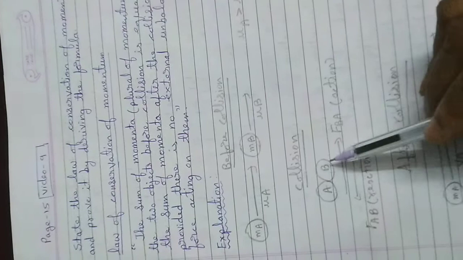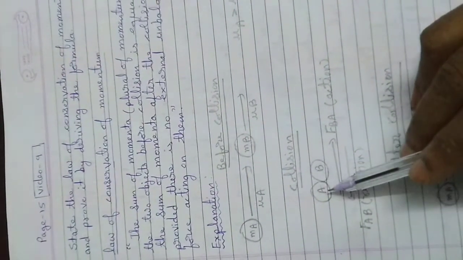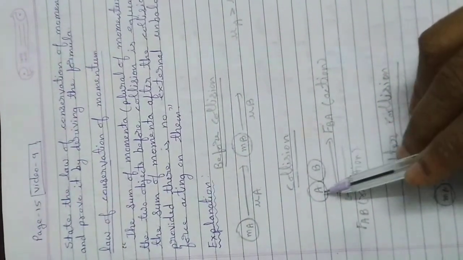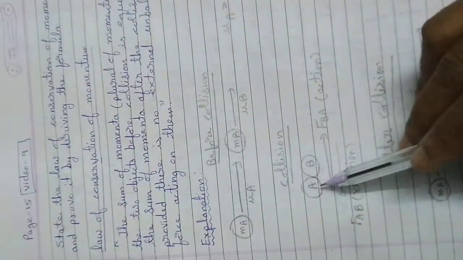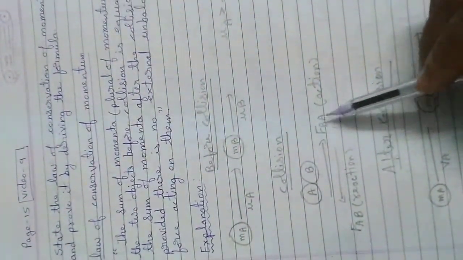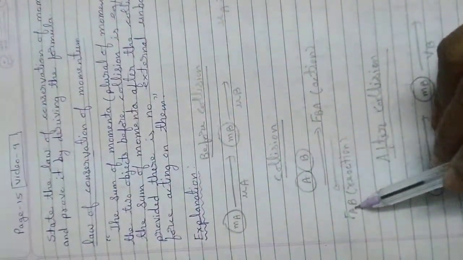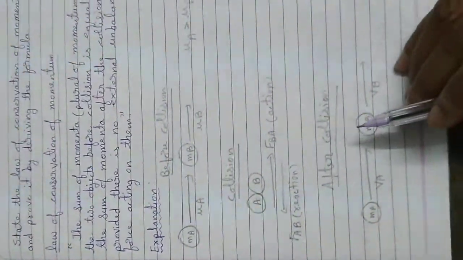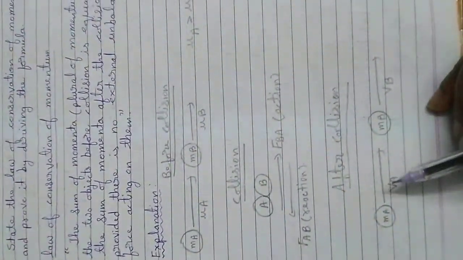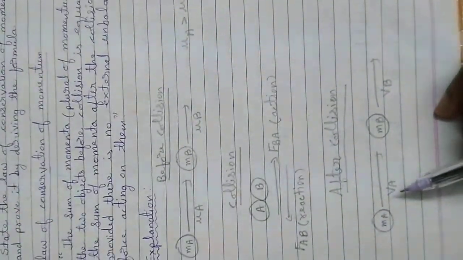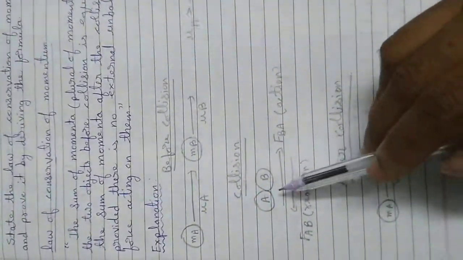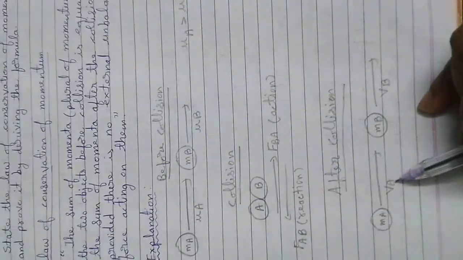Now when the objects A and B are colliding, object A is exerting force on B and B is also exerting force on A. The force exerted by A on B is FAB, that is action. The force exerted by B on A is FBA, that is called reaction. After collision, the mass remains the same but the velocity of object A changes to VA, the final velocity, and that of object B changes to VB.